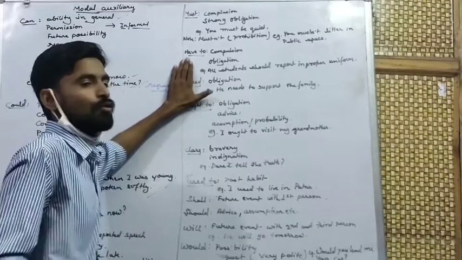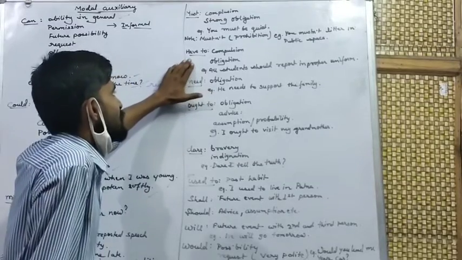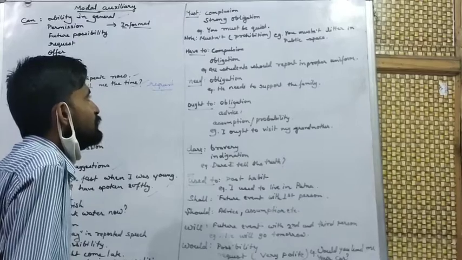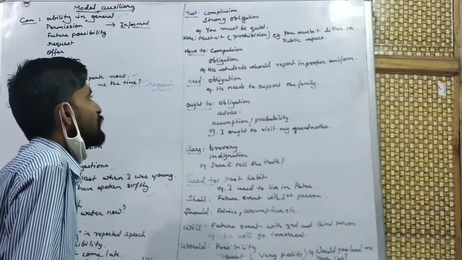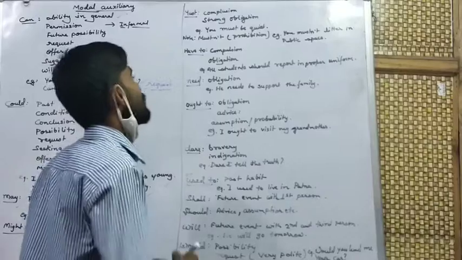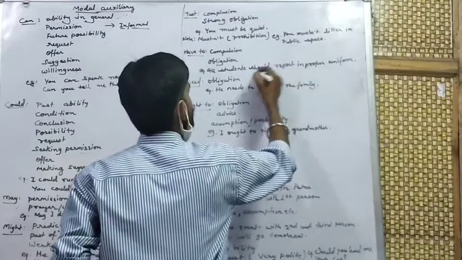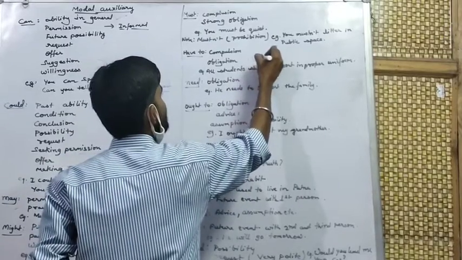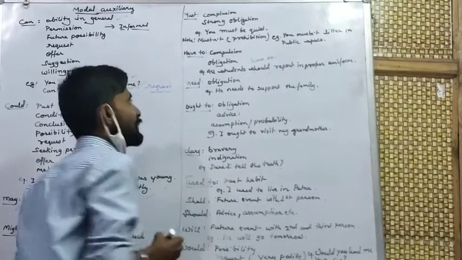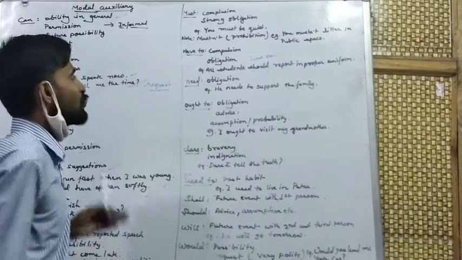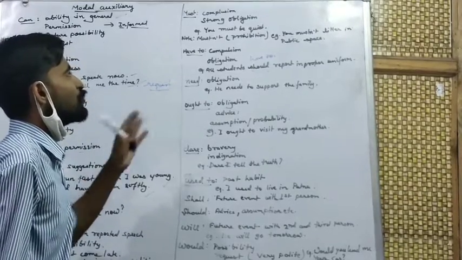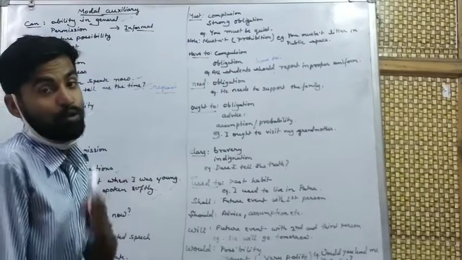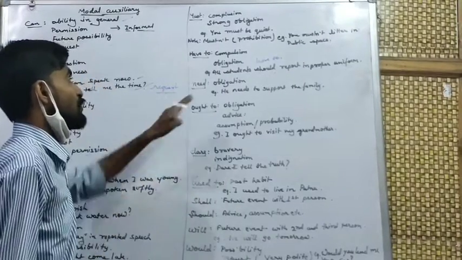Have to is also used to show compulsion, just like must. All students should report in a proper uniform. We can write here have to. Should is also good. Should shows advice, but have to is better than that. Have to shows compulsion, means you have to come in proper uniform.